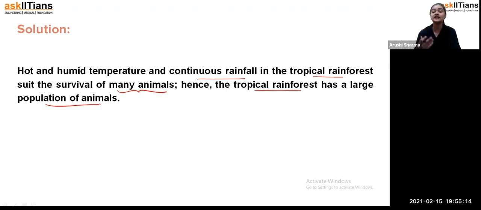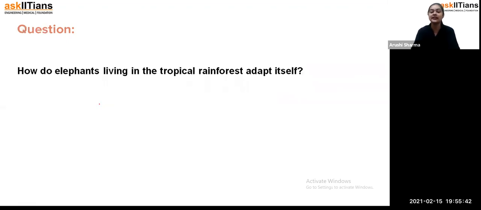It is similar to the Amazon basin, where on a very regular basis, every season, it has hot, humid temperature and continuous rainfall. It is not similar to every tropical area. For the Amazon basin, rainfall occurs every single day, but in some areas there is rainfall only for a particular time. So that's how, students, it suits the survival of many animals.